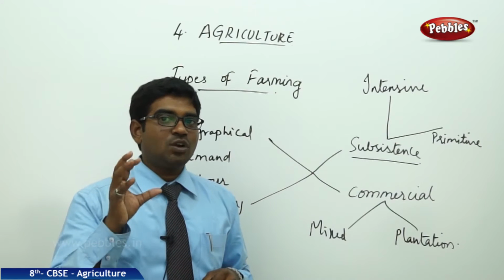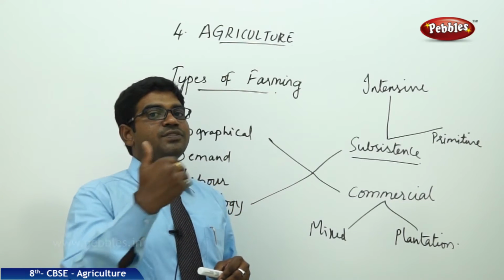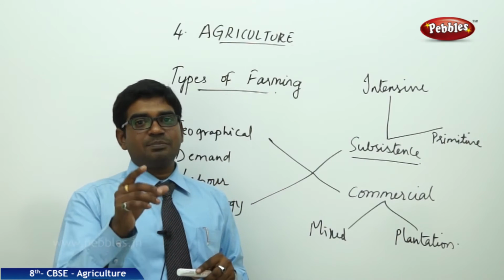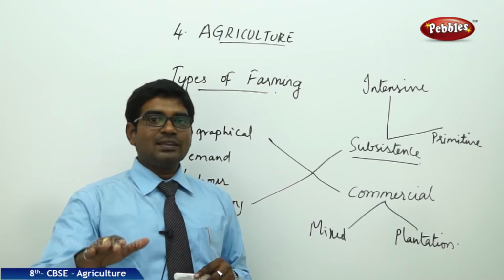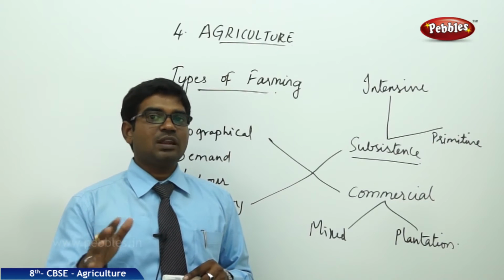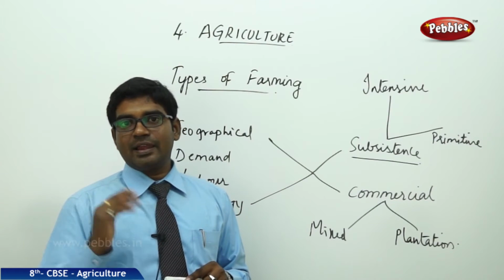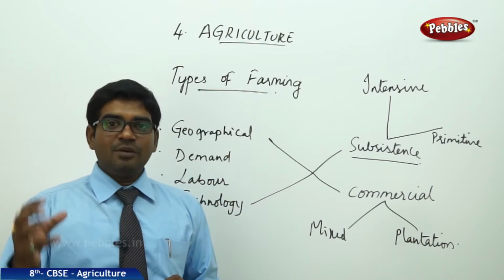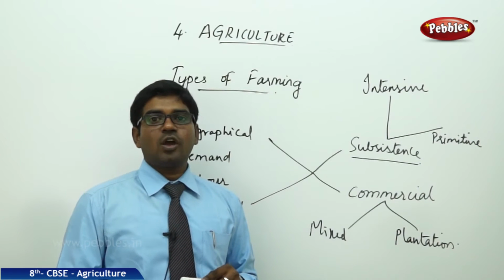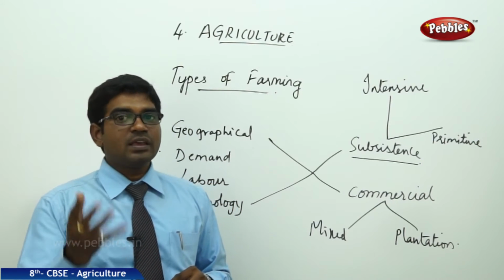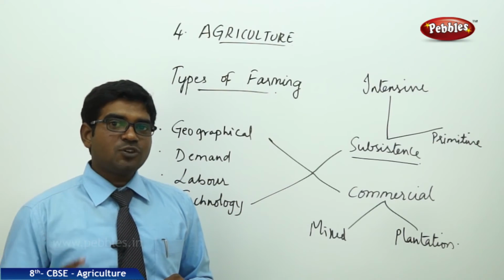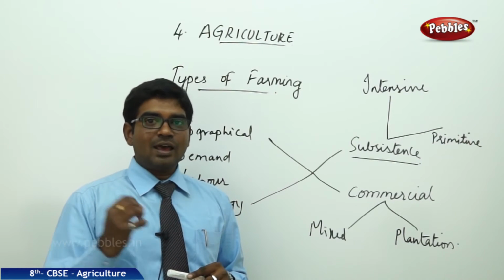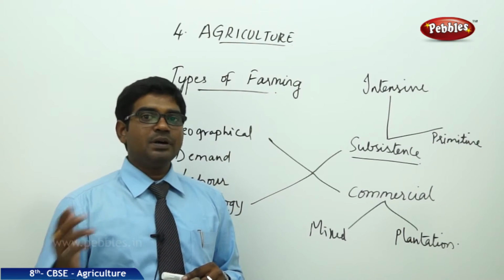No, that is not the way here when it comes to shifting cultivation. The primitive people used to select a piece of land, cut the trees or anything which are on that land, clear the land, then do the cultivation, or sometimes they burn that and mix the ashes with the soil and sow the seeds and do the cultivation.